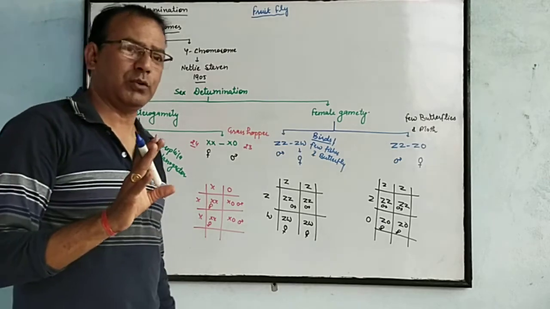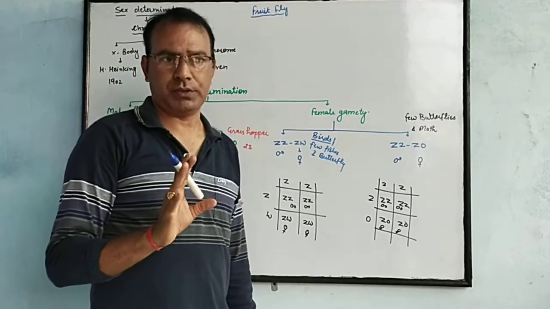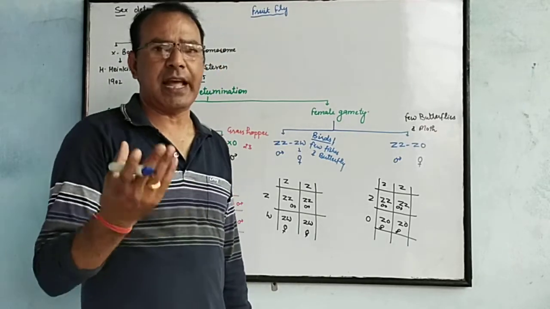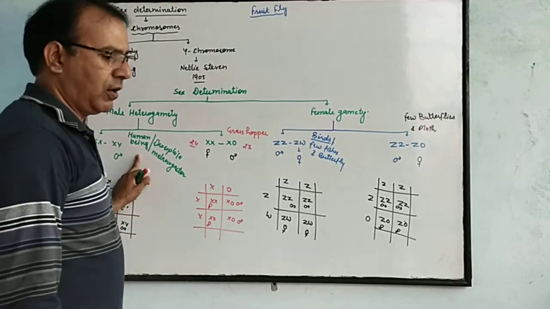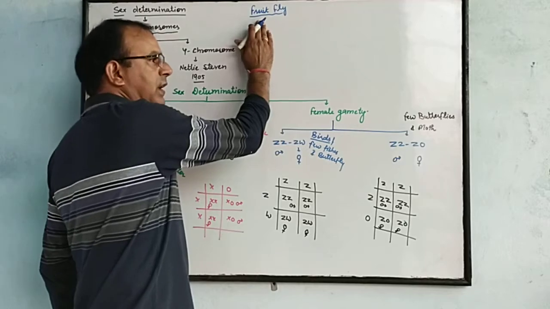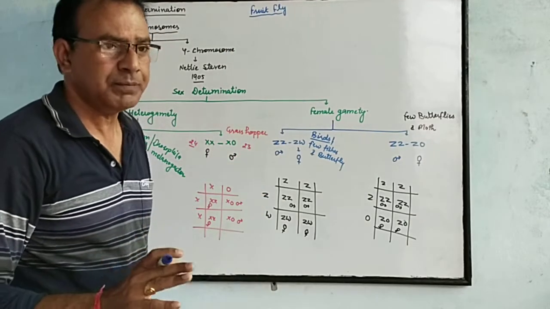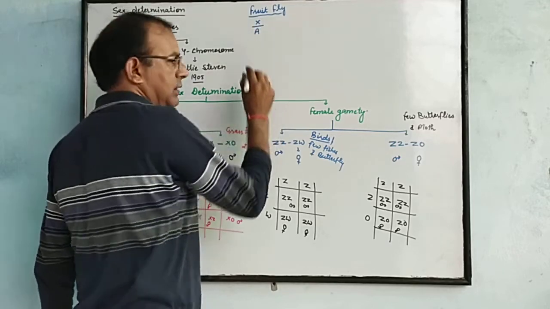We know that there are two types of chromosomes: sex chromosomes and autosomes. Sex chromosomes are represented by XX and XY in Drosophila, and autosomes make the body structures. So in the fruit fly we can calculate the number of X chromosomes as well as autosomes.